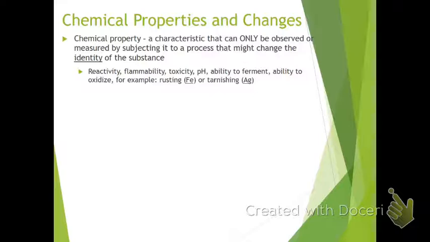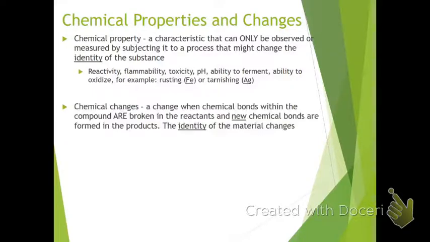Or flammability. If I want to know if something's flammable, I'm going to try and light it on fire, and if it burns, we had a chemical reaction. Other examples of chemical properties are things' ability to oxidize. When we talk about iron, we use the word rusting for oxidizing, and tarnishing would be when silver oxidizes.